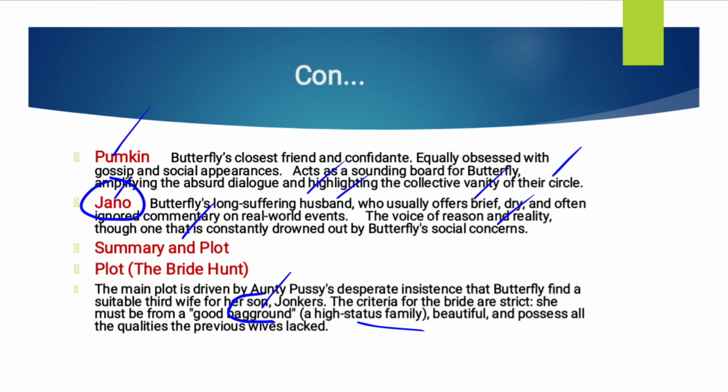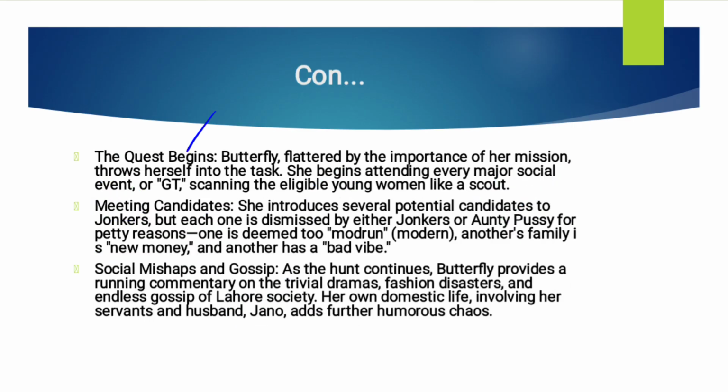So Jonker's mother is actually hunting for a wife for her son Jonker, and she wants those qualities which she thinks were missing in the previous two wives of Mr. Jonker. The quest begins. Butterfly, flattered by the importance of her mission, throws herself into the task.